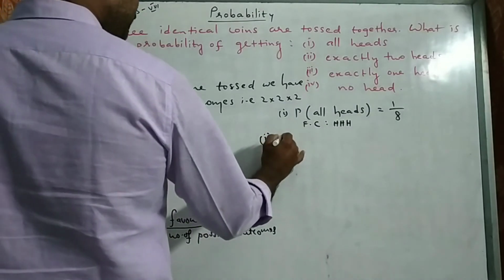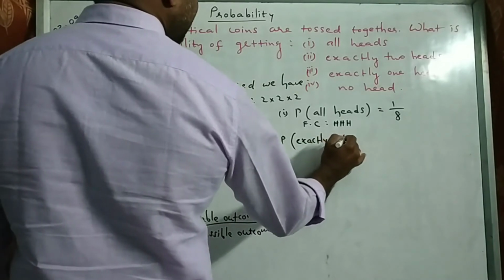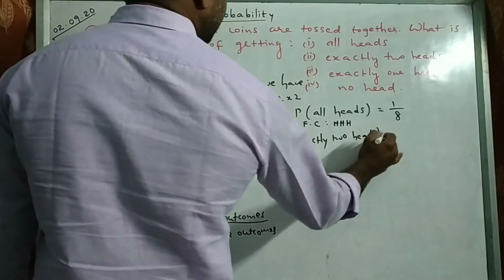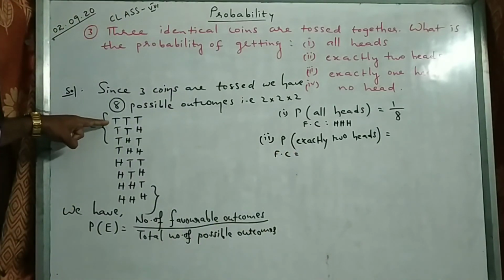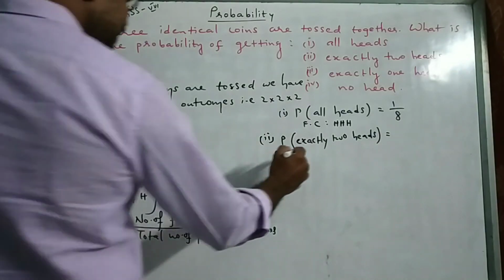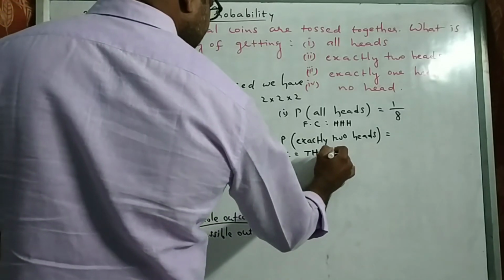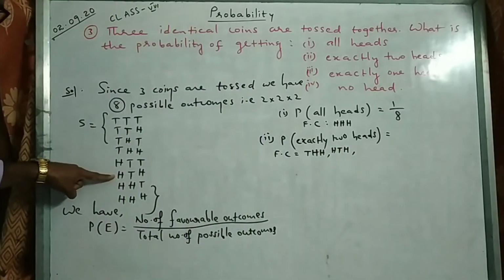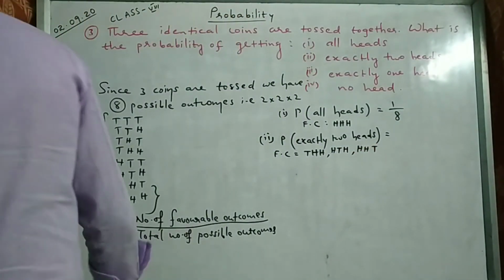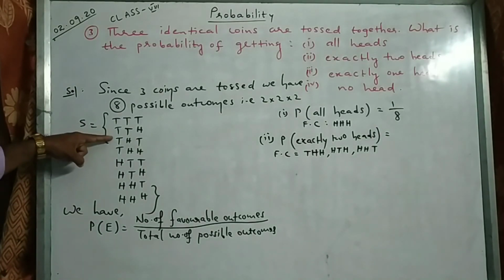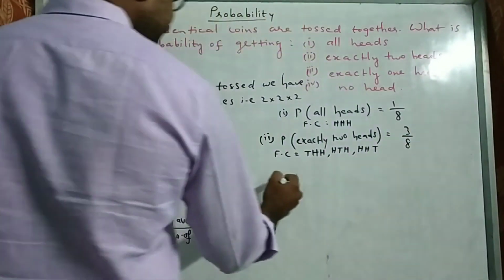Second, probability of getting exactly 2 heads. Exactly 2 heads, where do you have? Here one, T, H, H, comma, H, T, H, exactly 2 heads, H, H, T. Okay? How many are there? Only 3 with exactly 2 heads. 1, 2, 3. So 3 upon 8.